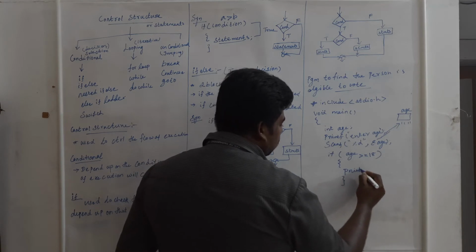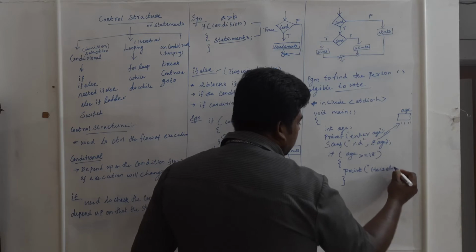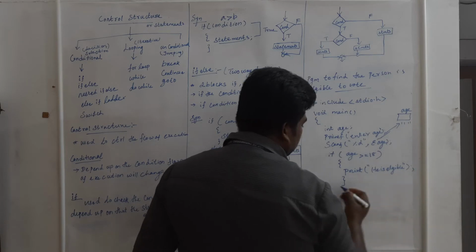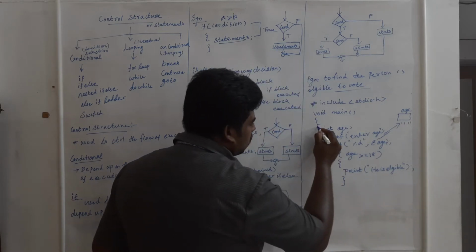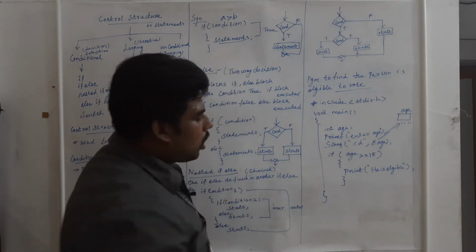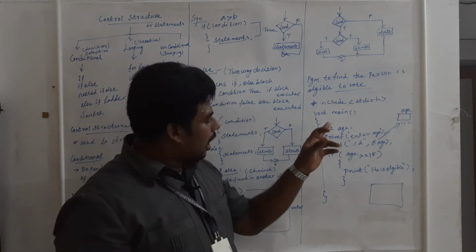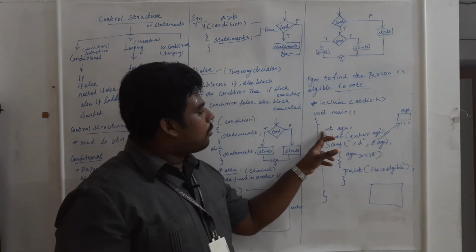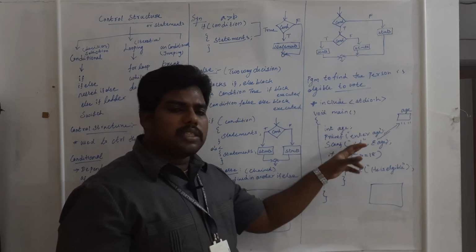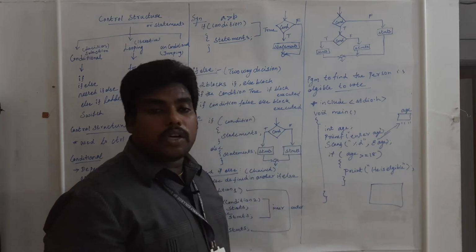So print, he is eligible. Then this thing you have to end it, right? So end it. How will it work? First I will explain. This is the starting position of your program. I am declaring one variable, it belongs to integer data type. I am getting the input for this age. Then I am checking the condition whether age is greater than equal to 18.